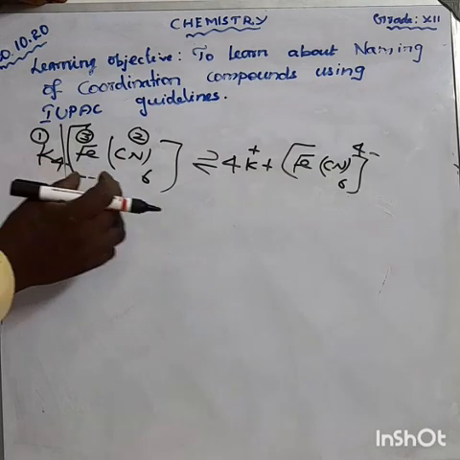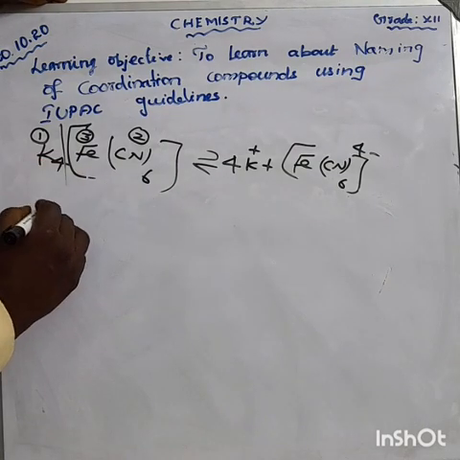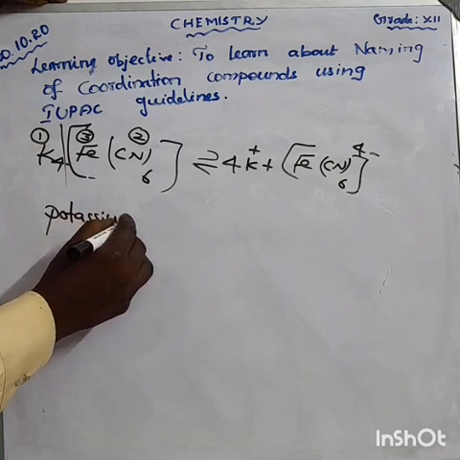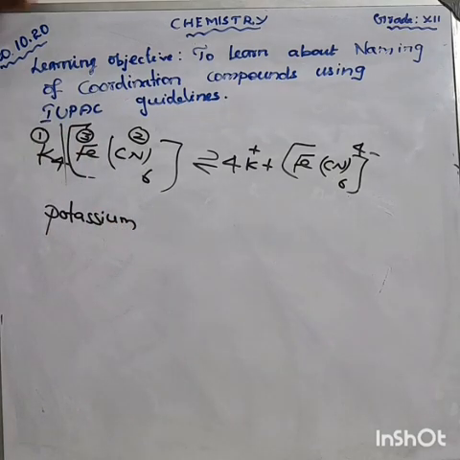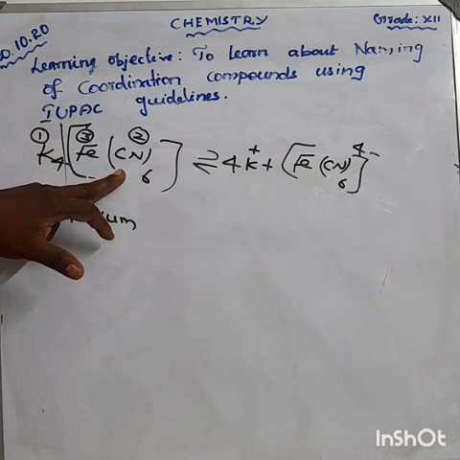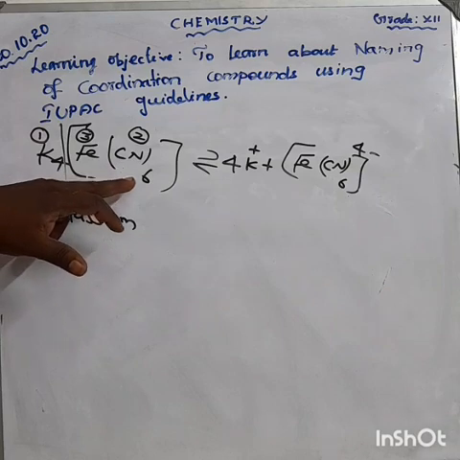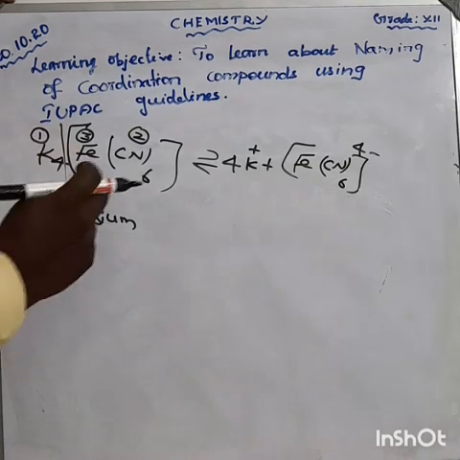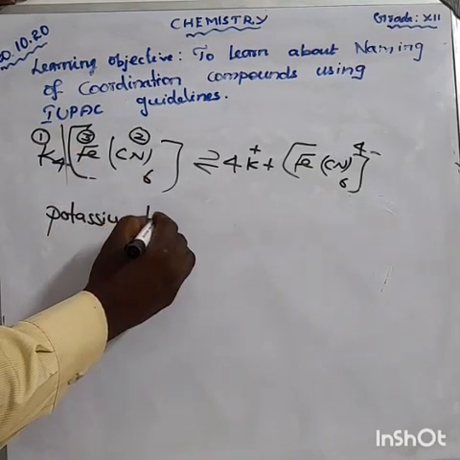Next, CN is the ligand. How many ligands are there? Six, so we say hexa. Potassium hexa.